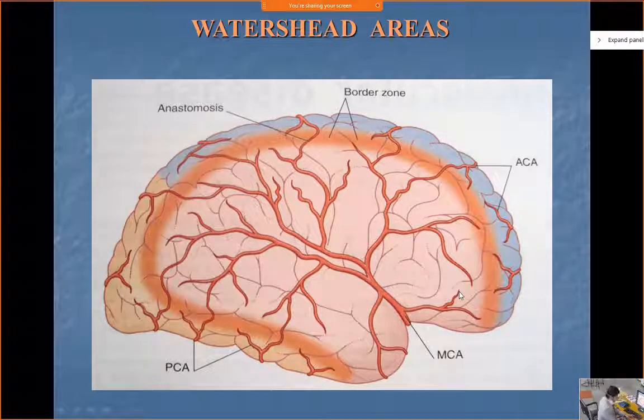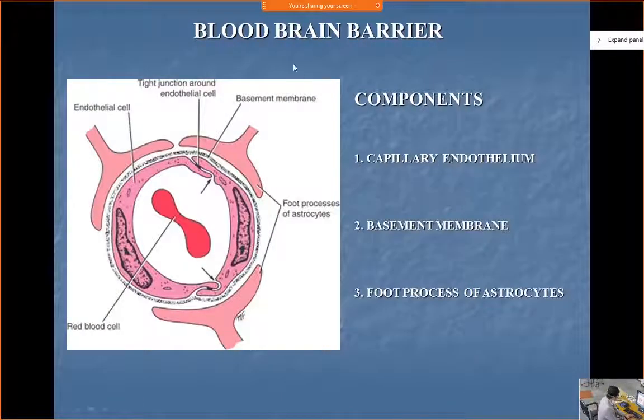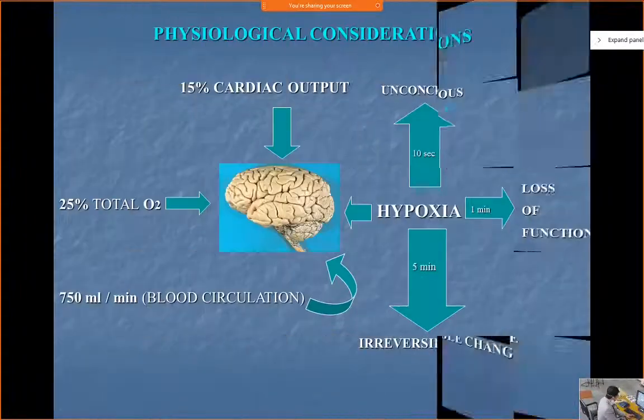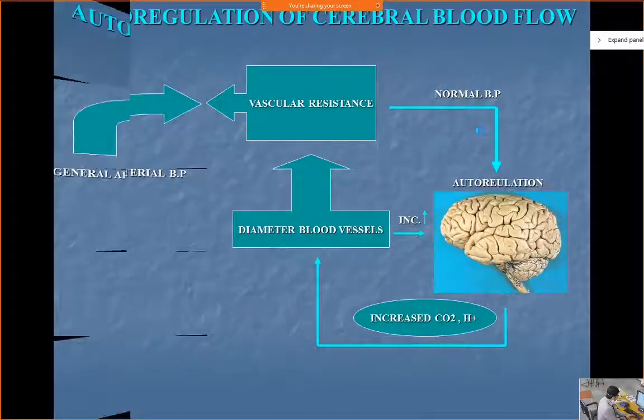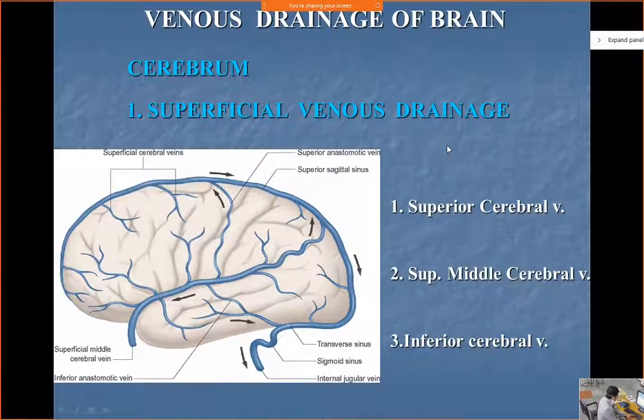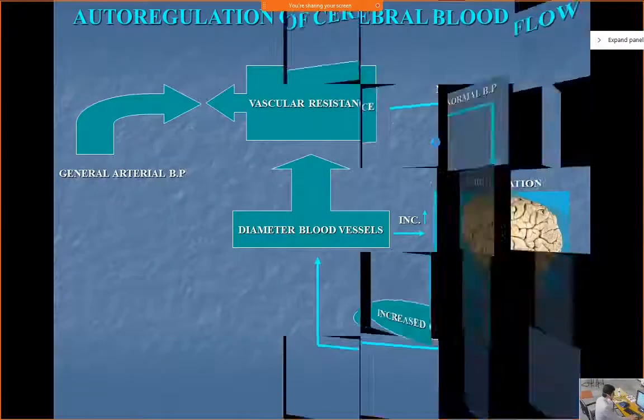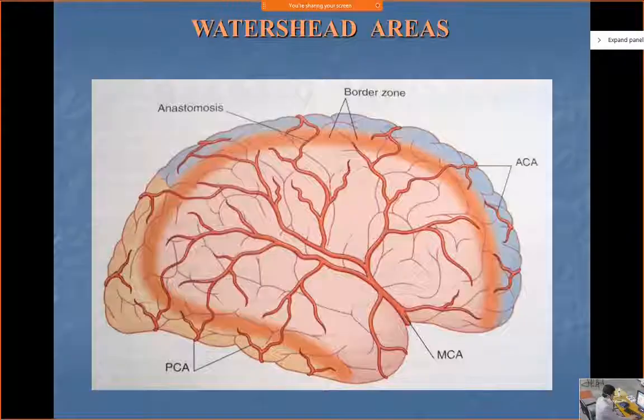Later on you will see in CT scans and so on, they use the term watershed areas. That means these are the areas where the different arteries are anastomosing. These are the junctions. Now there is a term known as blood-brain barrier. You will have an assignment on this. Then the blood-CSF barrier. Then of course we come to the venous drainage. So for the applied aspects, I'll give you an assignment.